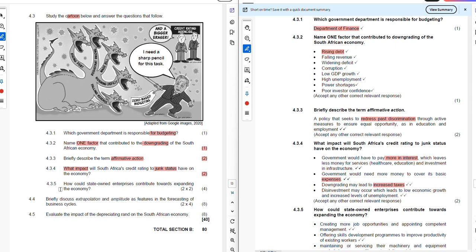At 4.3.5, how could state-owned enterprises contribute towards expanding the economy? So how will the state-owned enterprises contribute towards expanding the economy? Let me just give you an example of the state-owned enterprises that we have in South Africa. For example, we have Eskom. Eskom is one of the SOEs that we have in the country. And then we also have Transnet, and it's also one of the SOEs.